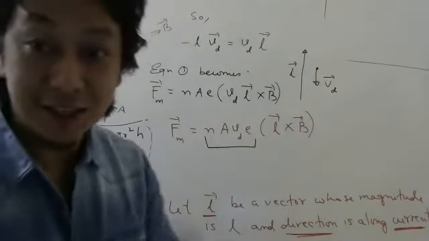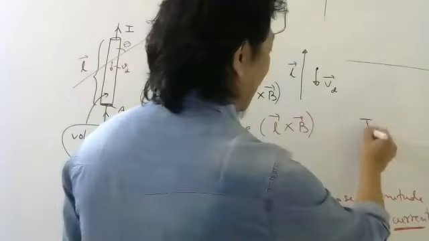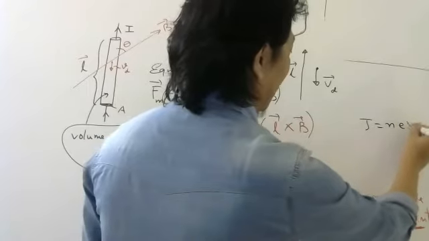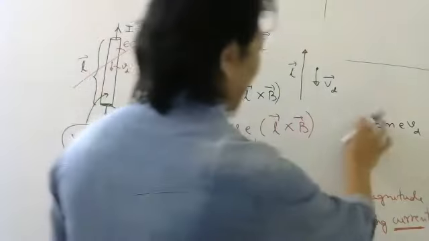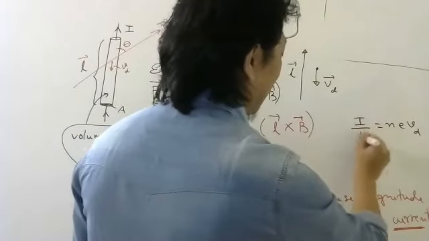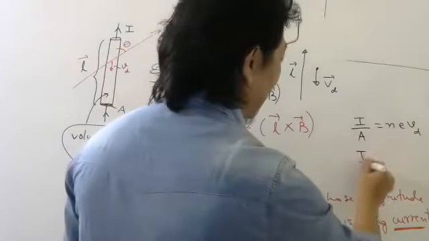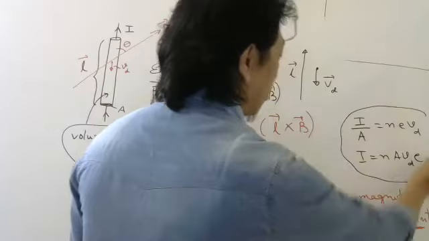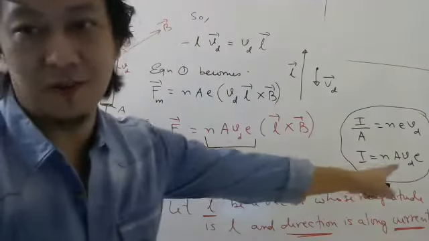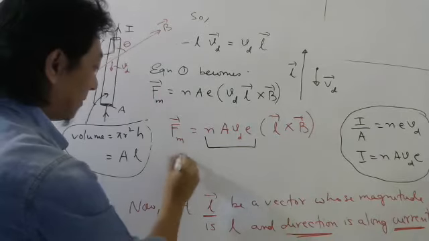Yes, this is current. The formula I is JA, remember? And what is J? Current by area, that is the definition of current density, cross multiply: N Vd E. For those who have forgotten, I have shown you once more. So this I can now write simply as current.